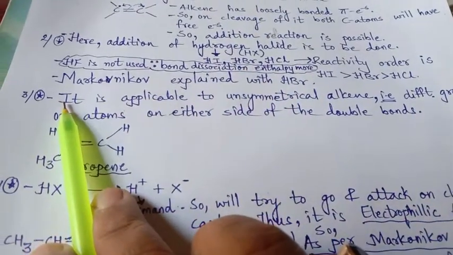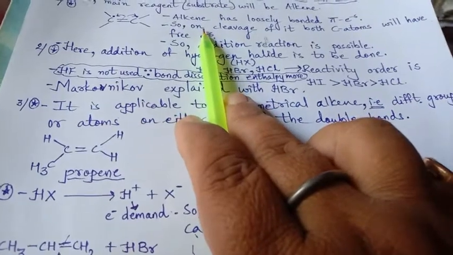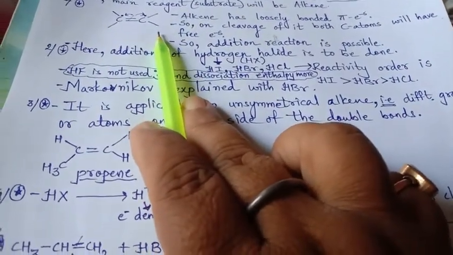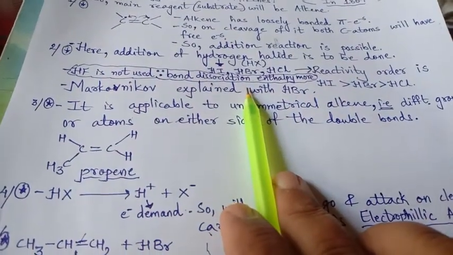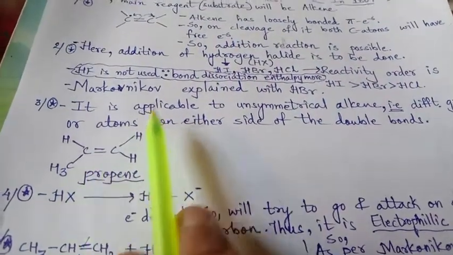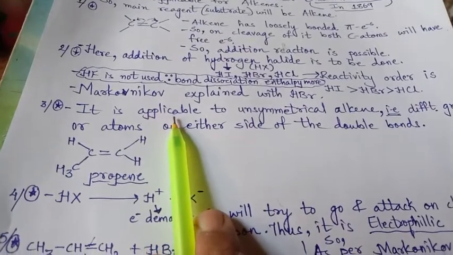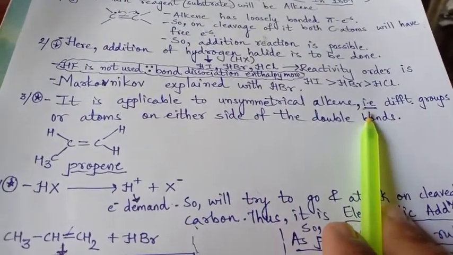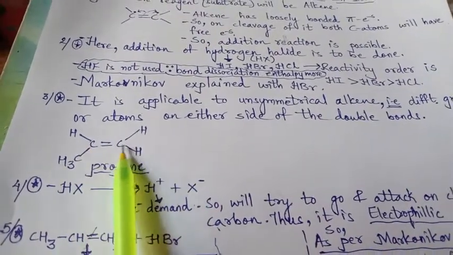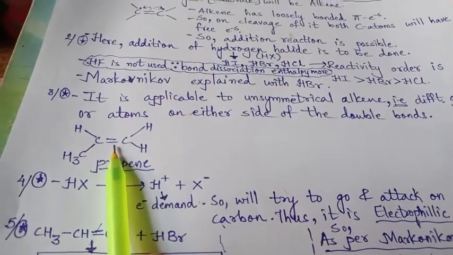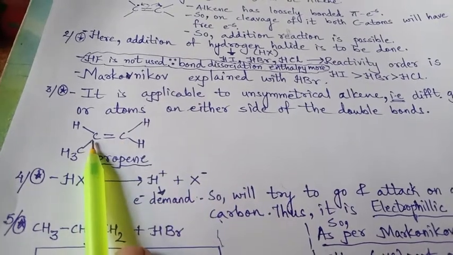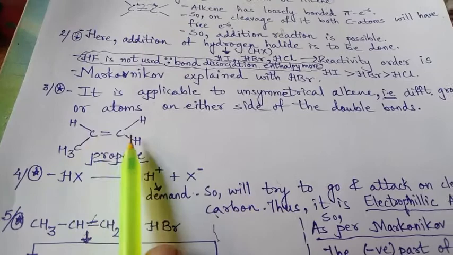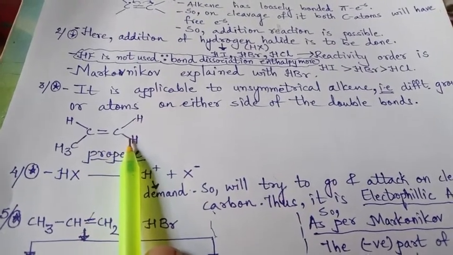What is the third thing? Now we know in the first point that it is applicable to alkene. Hydrogen halide is added, that is the second point. But the third is, it is applicable to the alkene which is unsymmetrical. Now what is unsymmetrical? When two carbons have a double bond between them, then on either side of this double bond, when both the groups of atoms are different, then it is unsymmetrical.